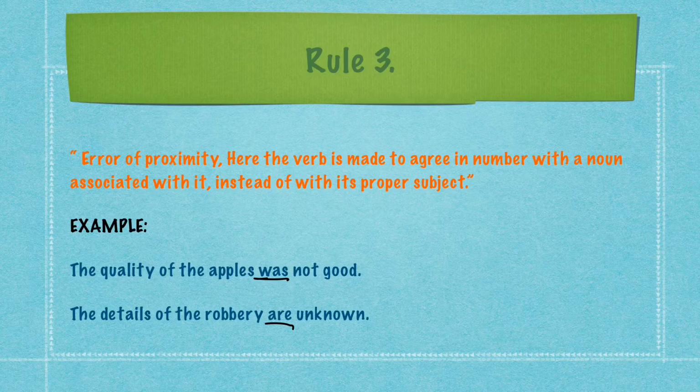So the subject quality will agree to our verb in the sentence, and that is why we are taking a singular verb, was, here. To make it more clear, let us discuss one more example. The details of the robbery are unknown. Dear students, as you can see, the main subject is robbery here, but we are talking about the details of the robbery.